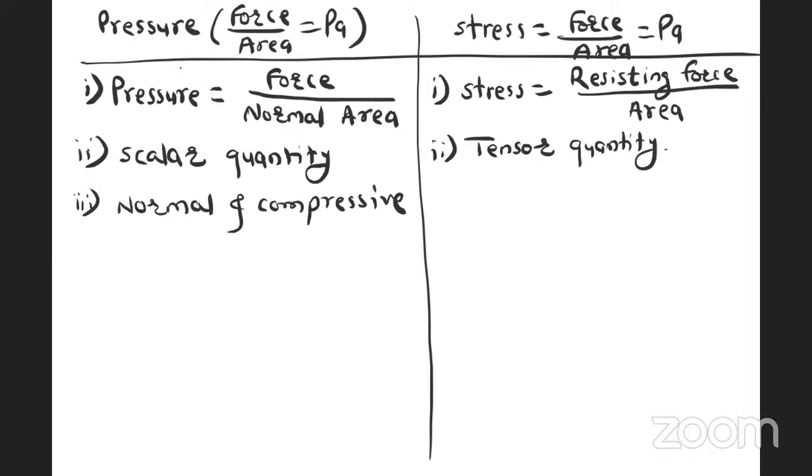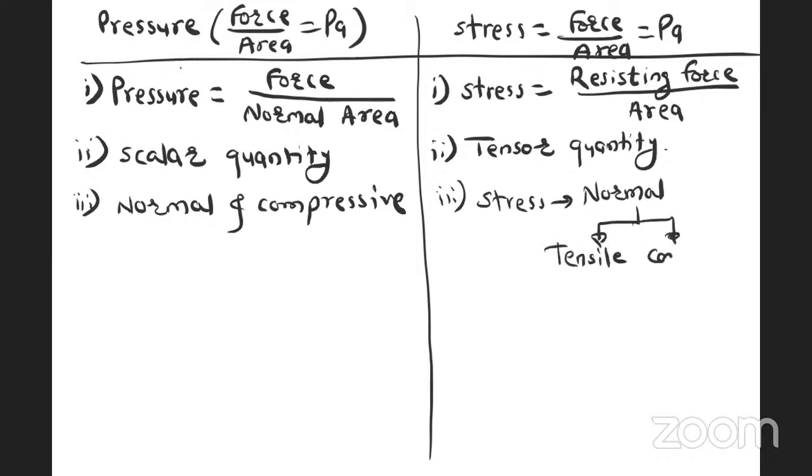Now, for stress, stress can be normal also. Again, in a normal, it can be tensile, or it can be compressive, depending on the loading, right? But pressure is always normal and compressive. Pressure is only compressive. Stress can be tensile as well as compressive.